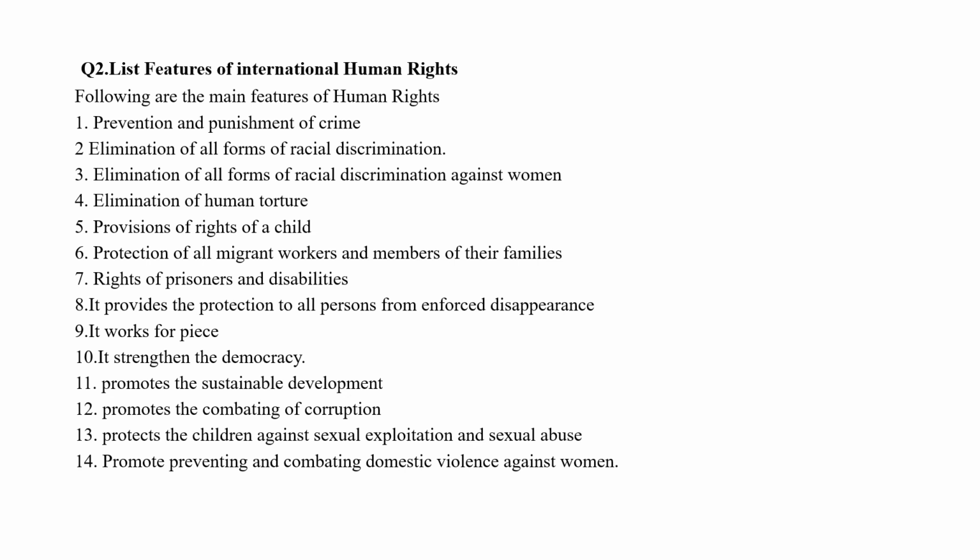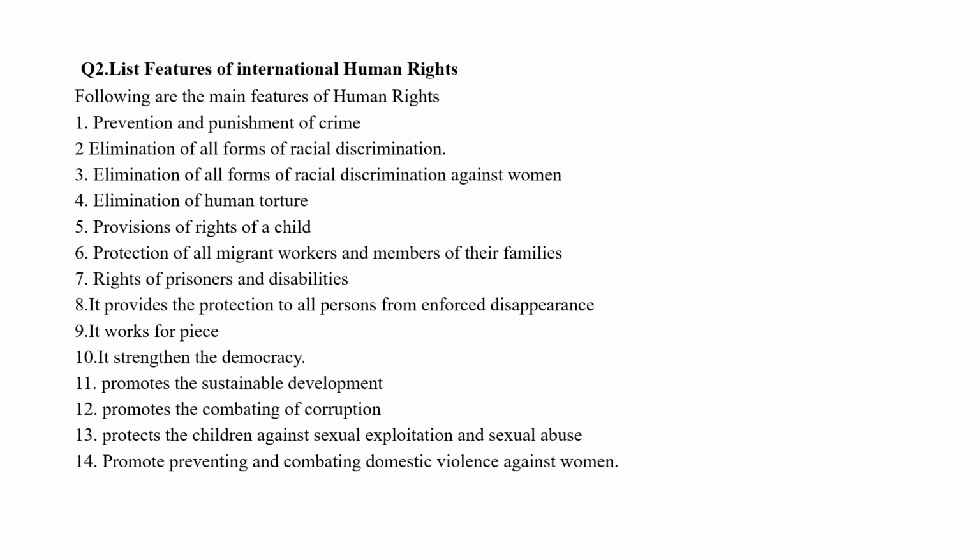Provisions of the rights of a child. Next is protection of all migrant workers and members of their families. Seventh one, rights of prisoners and disabilities. Next, eighth one, it provides protection to all persons from enforced disappearance. Next, it works for peace. Tenth one, it strengthens democracy.